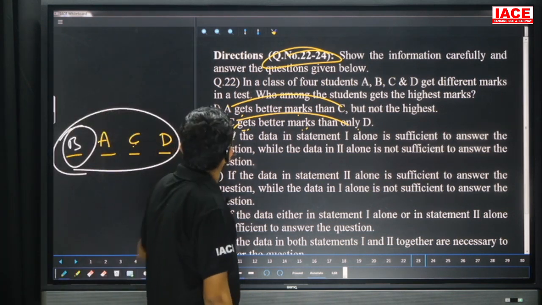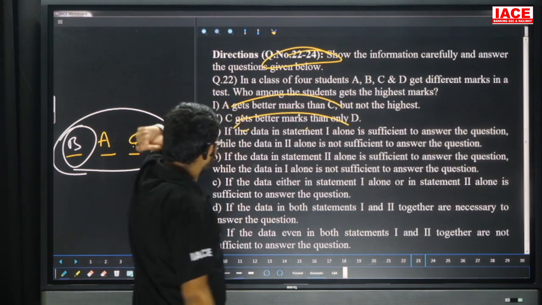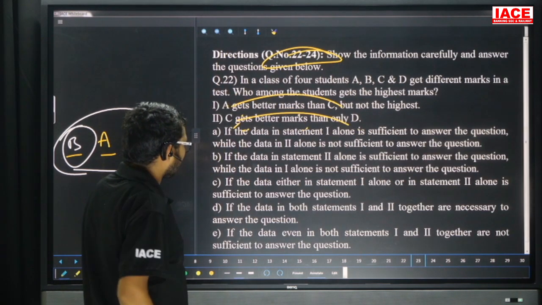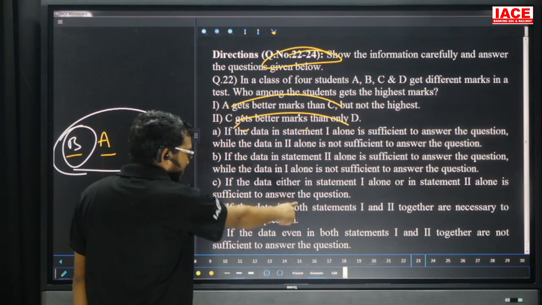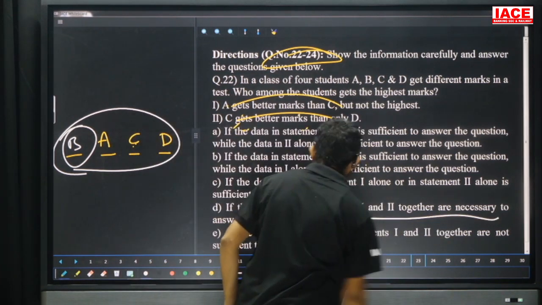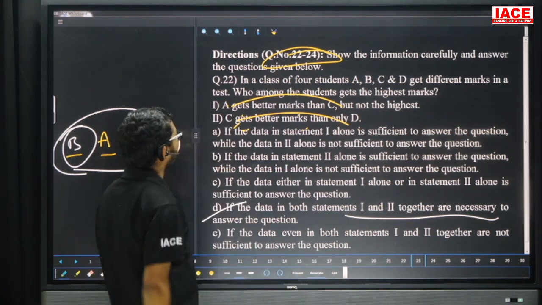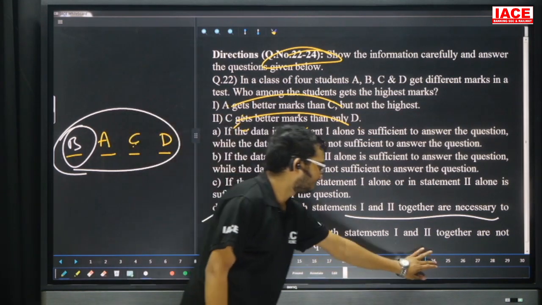Both are required. If both are required, then check the options. Option number one alone no, two alone no. If the data in both the statements, one and two together, are necessary to answer the question, option D. Question number 22, option D.